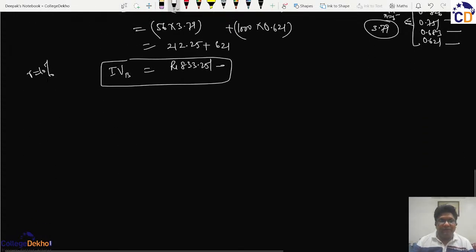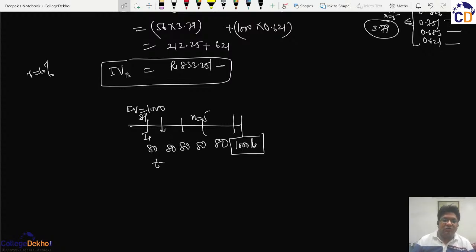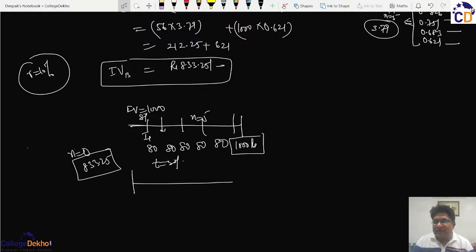So we can say that a 1000 face value bond, that is the bond that will mature after 5 years and will give you 1,000 rupees, with 8% rate of interest. That is, at the end of the first year, second year, third year, fourth year, and fifth year, you will receive 80 rupees each. That is taxed at 30%, is worth only rupees 833.25 now at year zero if the expected rate of return is 10%.